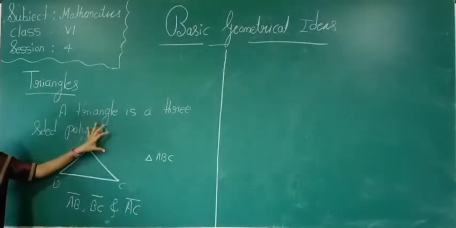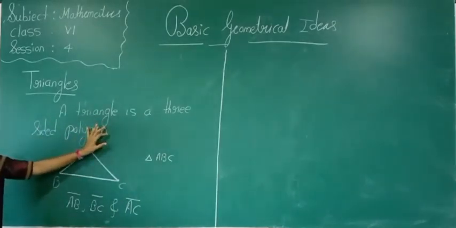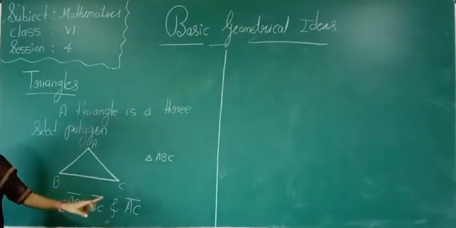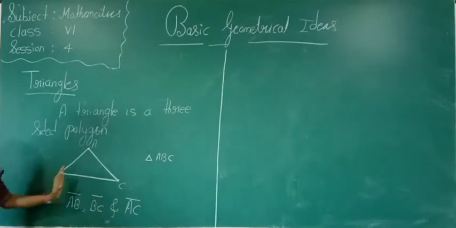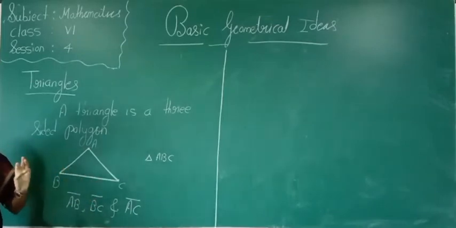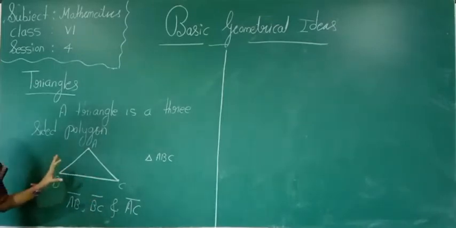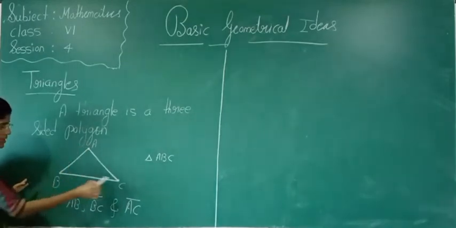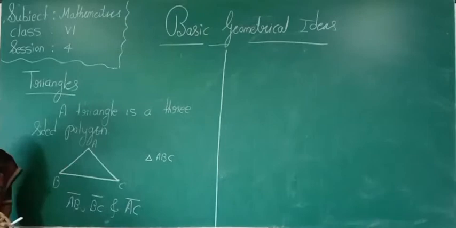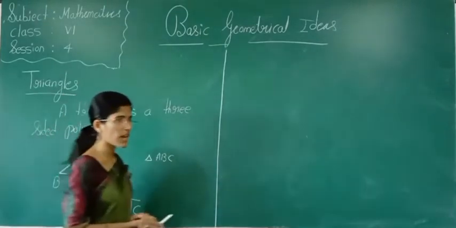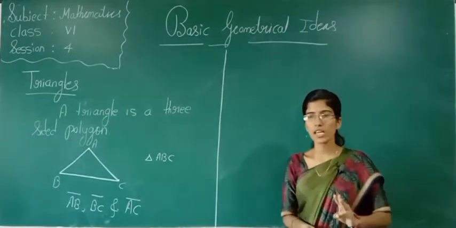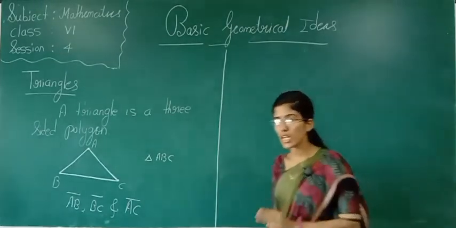What is a triangle? A triangle is a three-sided polygon. It has 3 vertices, which are A, B, C. And how many sides are there for this triangle? 3 sides, that is side AB, BC and AC. Say what we can tell about a triangle: it is a three-sided polygon with 3 vertices and 3 sides.